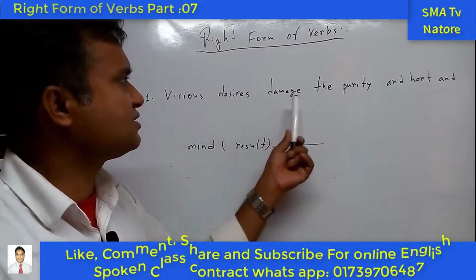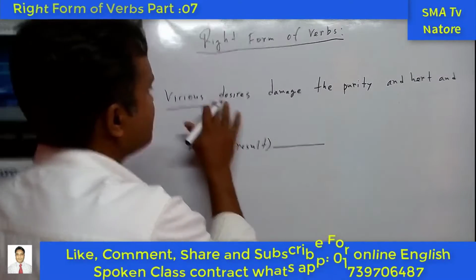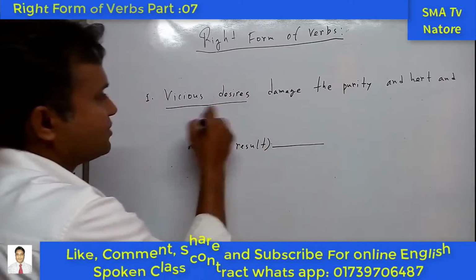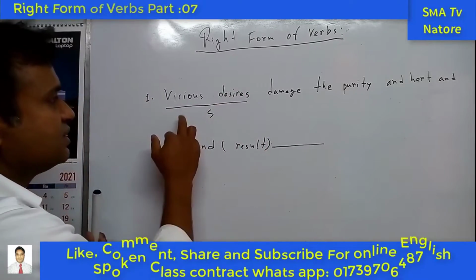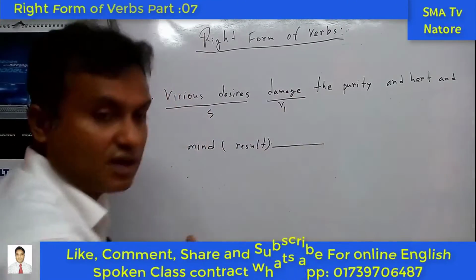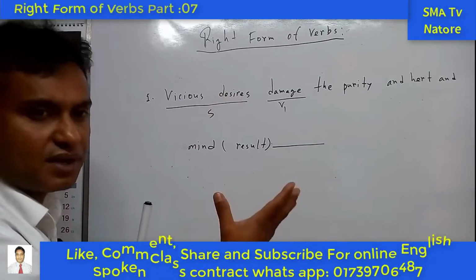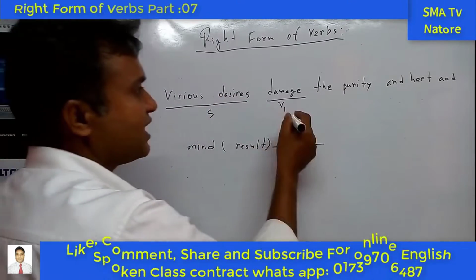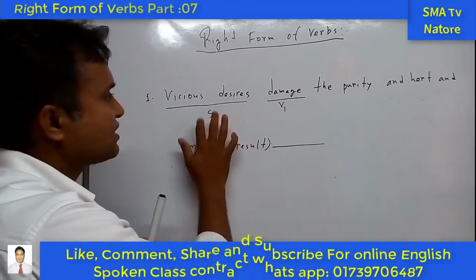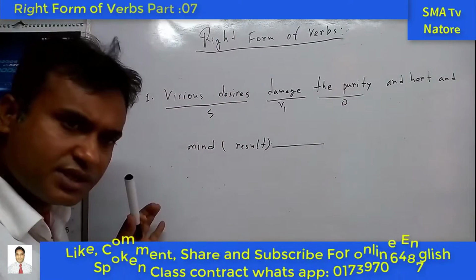Just desires damage the purity. So first one is wishes, and the next one is damages. Desires, okay, this is the subject. Look, wishes, desires, this is the subject, and damages is the present form of the verb. Subject is plural number, third person plural number. For this reason we cannot use s or es or ies in the verb. So subject, verb, and next one is object. So the sentence is completed.